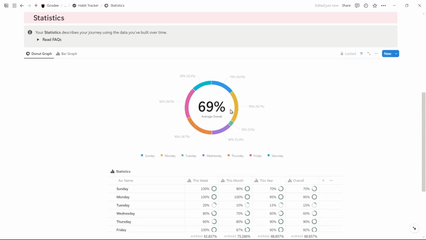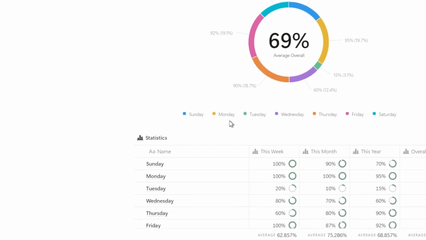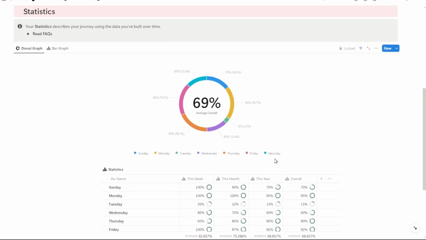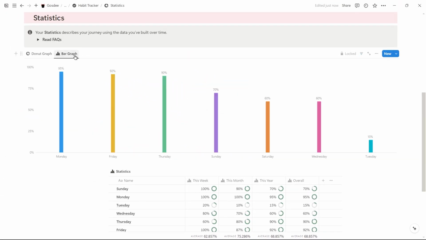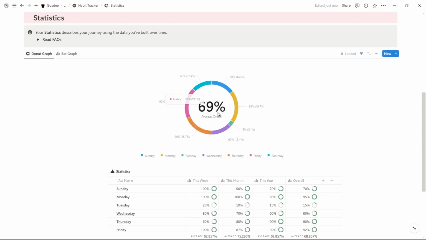The donut graph shows you your average overall progress. In other words, it takes the average of your progress across all of your entries on each day of the week. The data for each day in the donut graph is the same as the one in the bar graph. Do you complete your habits on Sundays? You do well on Mondays, but don't do very well on Tuesdays. And then it takes the data from all these days and compiles them into one to describe you overall.